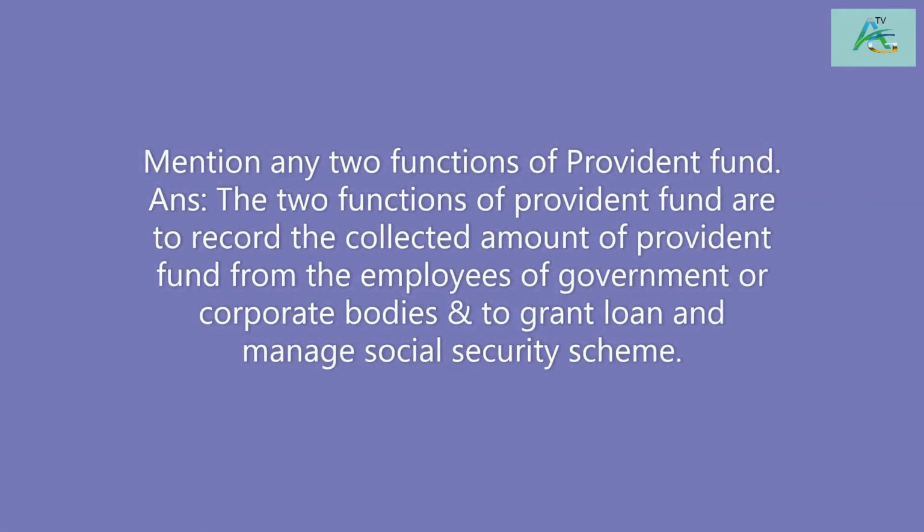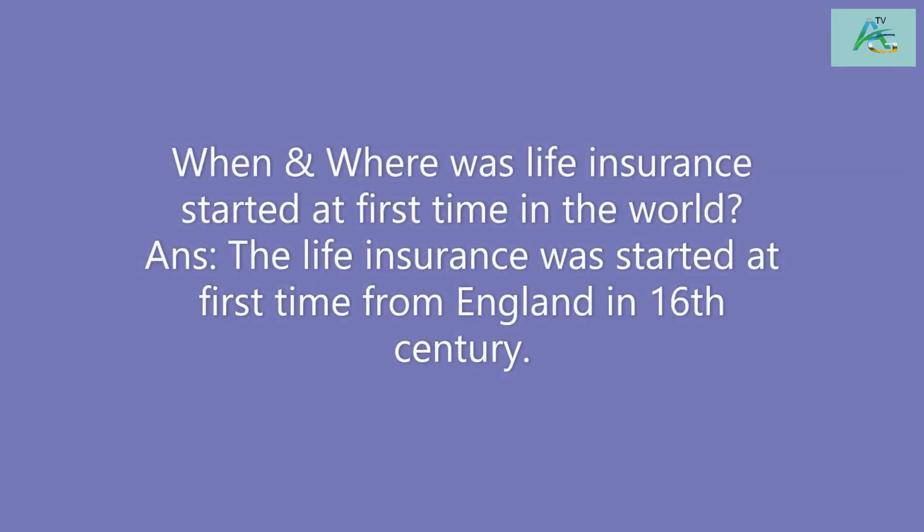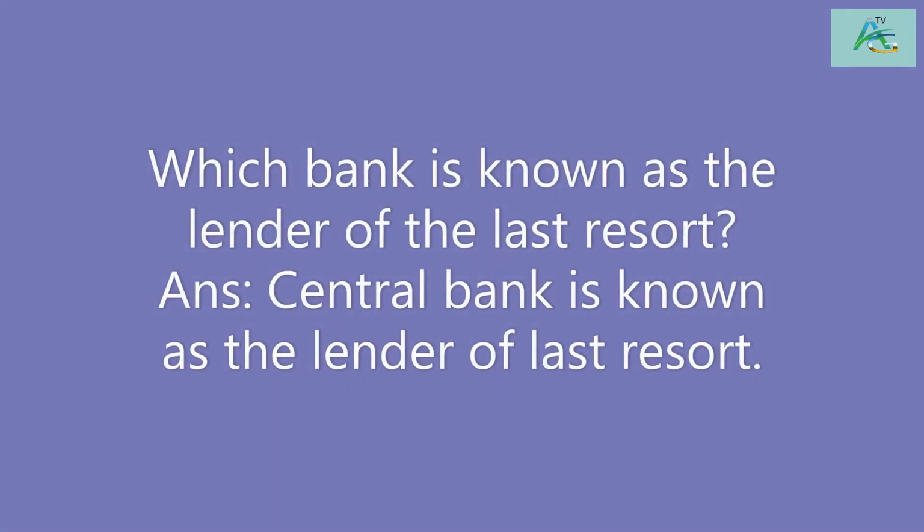Mention any 2 functions of Provident Fund. The 2 functions of Provident Fund are to record the collected amount of Provident Fund from the employees of government or corporate bodies and to grant loan and manage Social Security scheme. When and where was life insurance started at first time in the world? The life insurance was started at first time from England in 16th century. Which bank is known as the lender of the last resort? Central Bank is known as the lender of last resort.